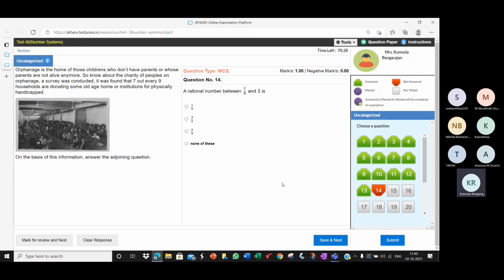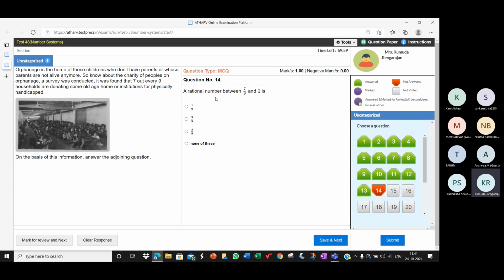Give a rational number between 7 by 9 and 1. From the options we have, choose the rational number between 7 by 9 and 1. 8 by 9, ma'am. How can you treat 1? Can we treat 1 as 9 by 9? Yes, ma'am. So we can treat 1 as 9 by 9.